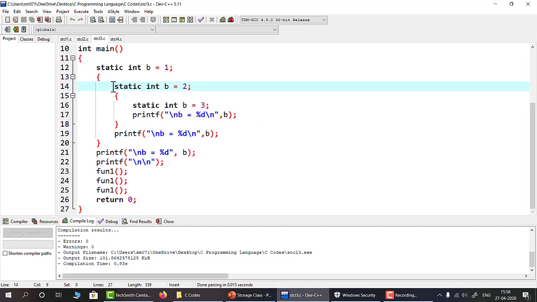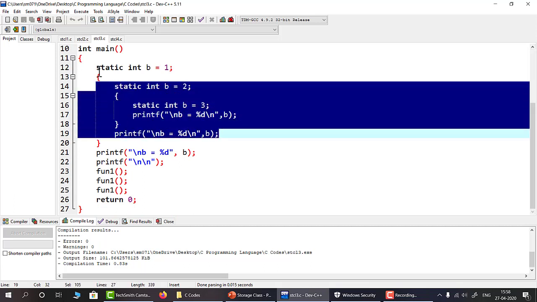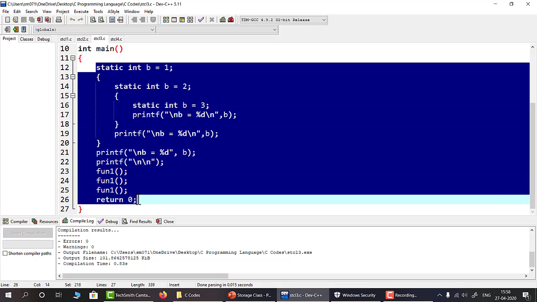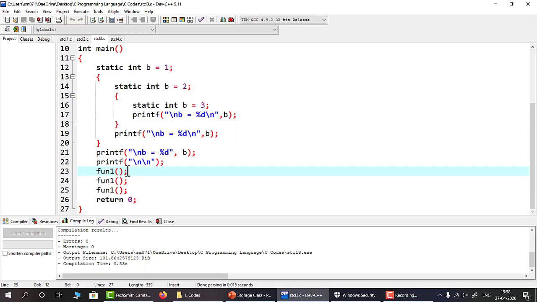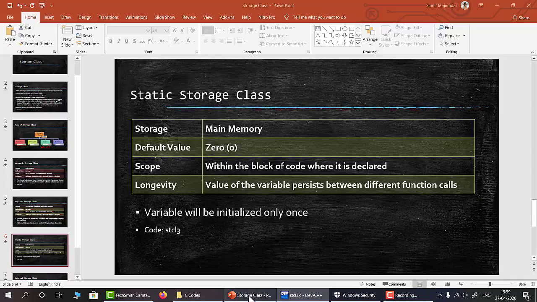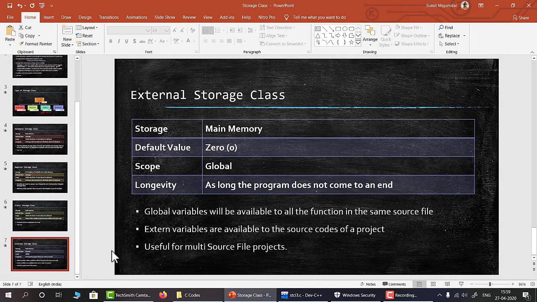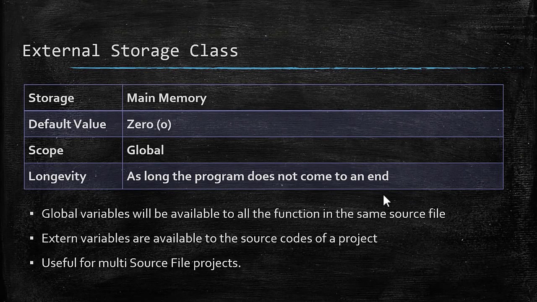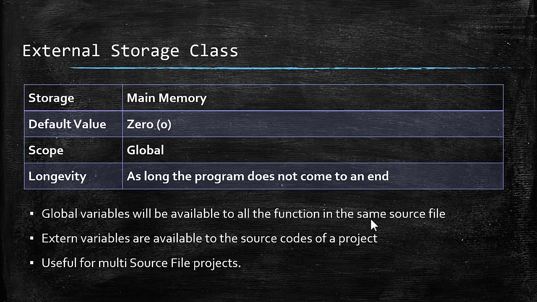But the value of a static variable will be alive for each and every function call which is happening for this variable a. Next we are going to discuss the external storage class. In the external storage class, the variable will be stored in the main memory. The default value will be the same as the static variable, that is 0, but its scope will be global, and the longevity will be as long as the program does not come to an end.